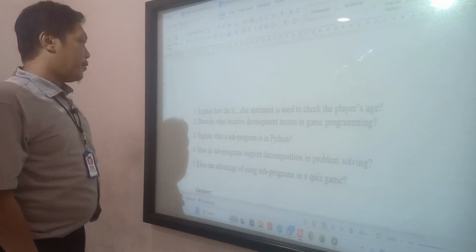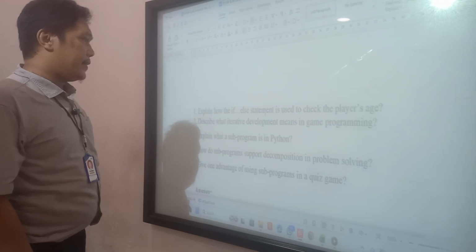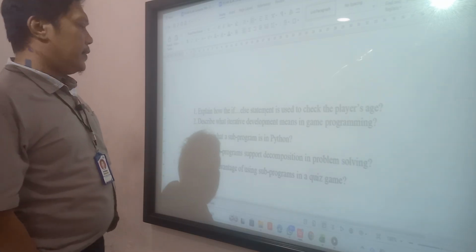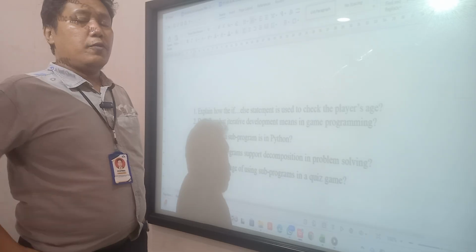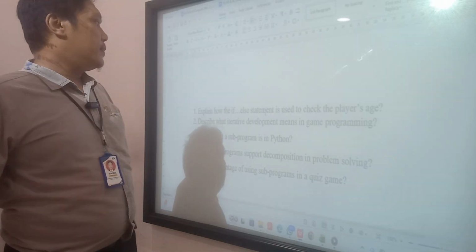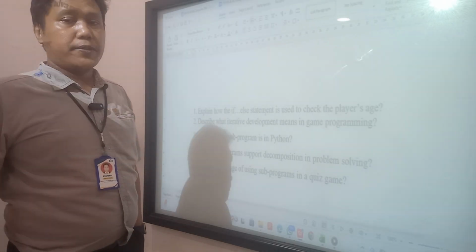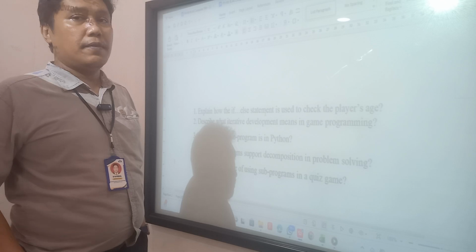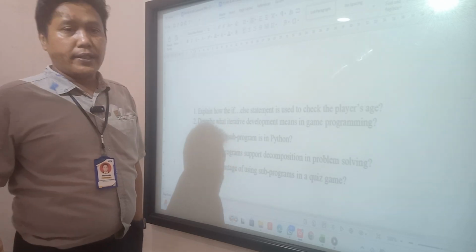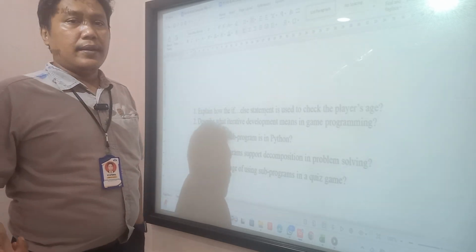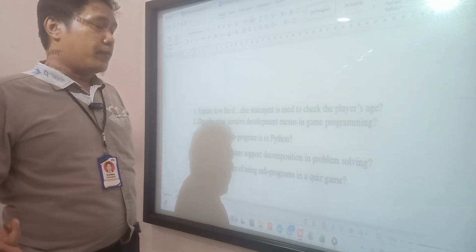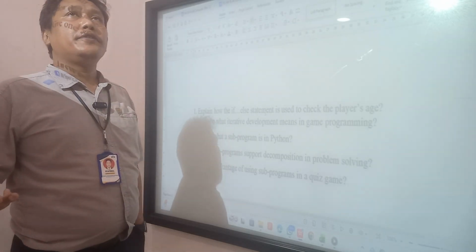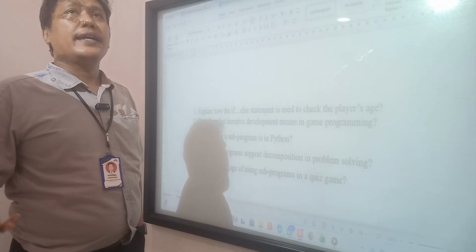Number two, describe what iterative development means in game programming. When we develop a program, we first plan, then design, then create or code the program, then test and evaluate.